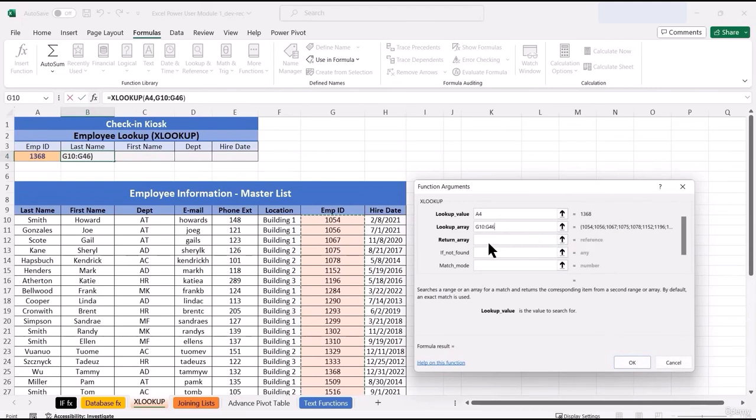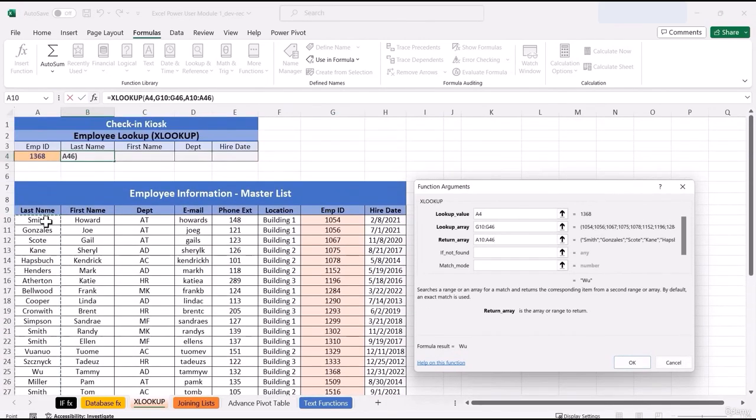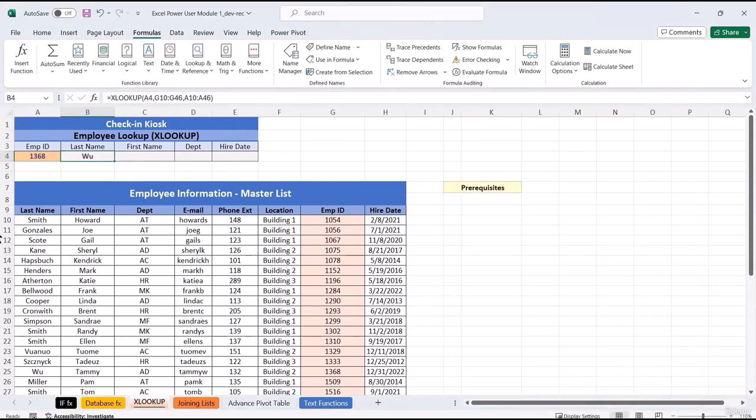I don't feel like scrolling through. I'll click on the first last name. I'll press Ctrl Shift down. It will highlight all of them for me. The returning column is A10 through A46. We have one for Tammy. I'll go ahead and press OK, and there we go. So that is how XLOOKUP works.